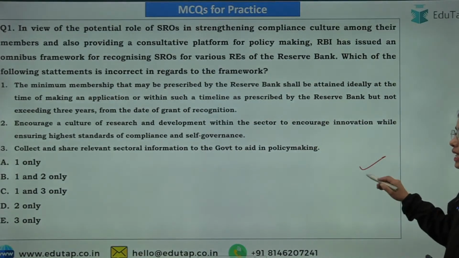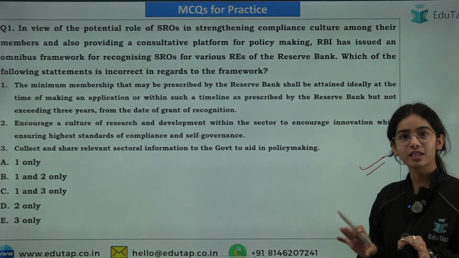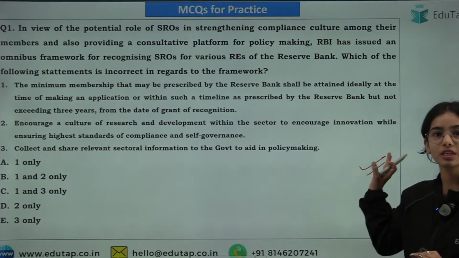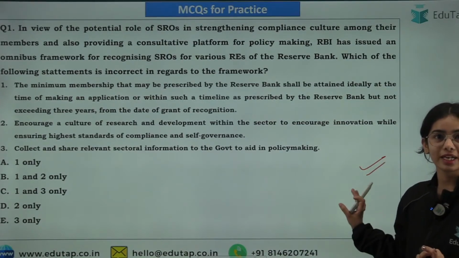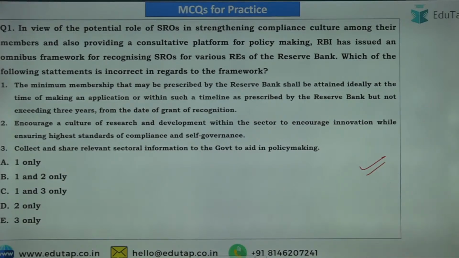This is the first question, and do tell me, is the brightness okay? You are able to see the question as well as my voice? Is everything fine? The brightness is fine? So try to give the right answer of this question.